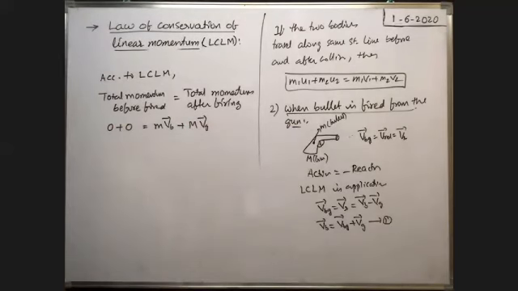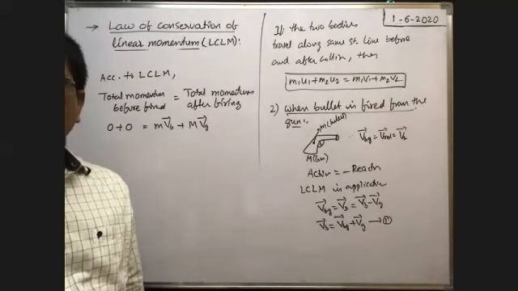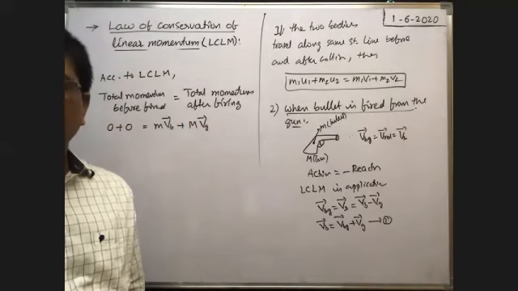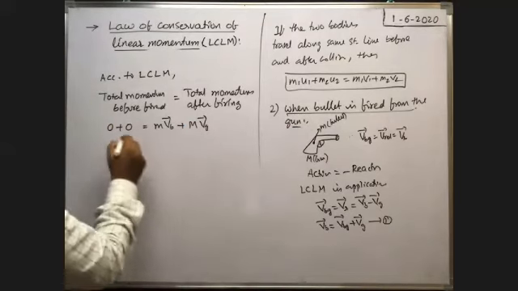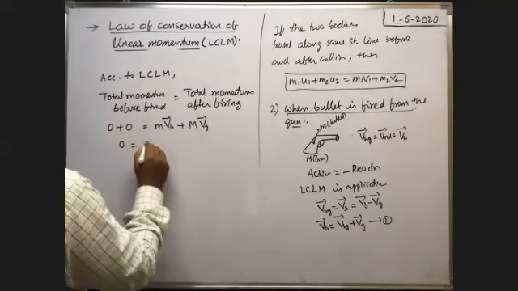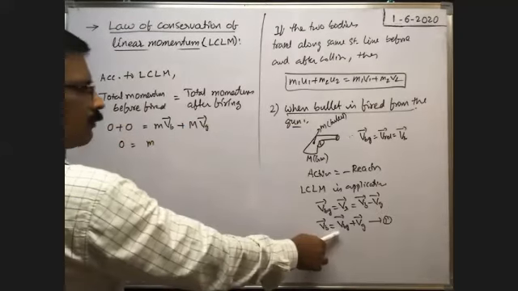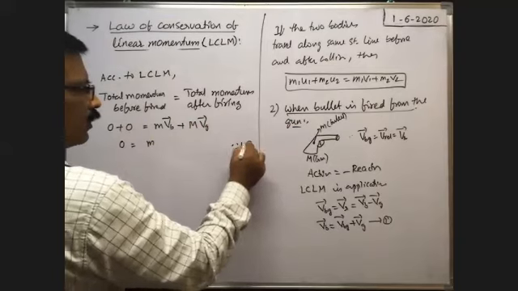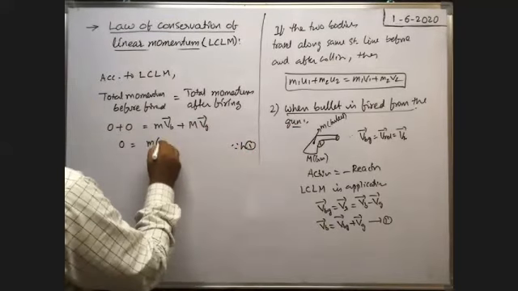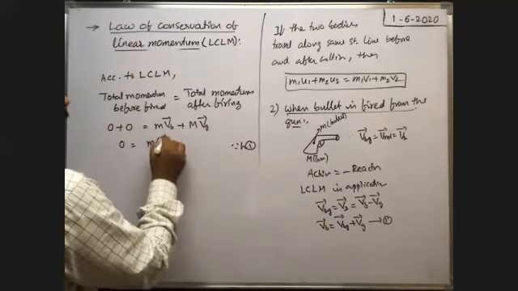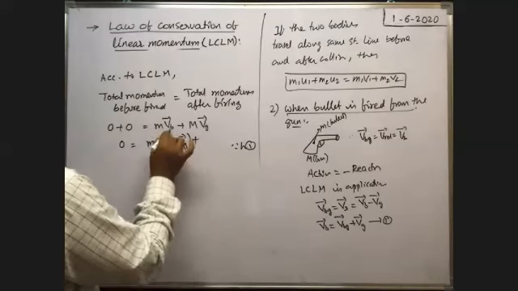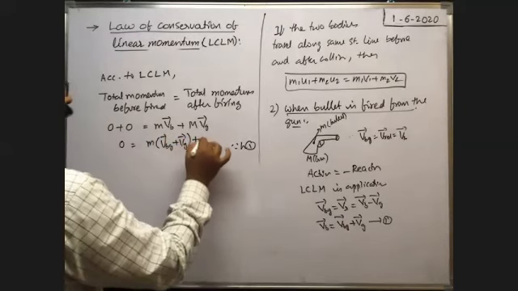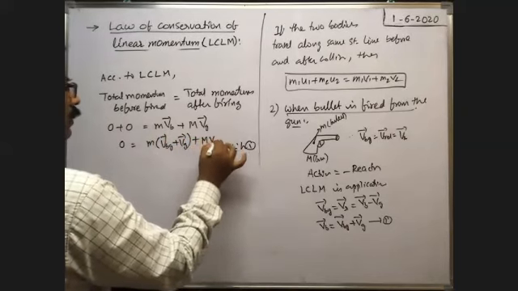Are you following? So 0 is equal to m into VB bar. From equation 1, VB bar means VBG bar plus VG bar, substituted here, plus M into VG bar.